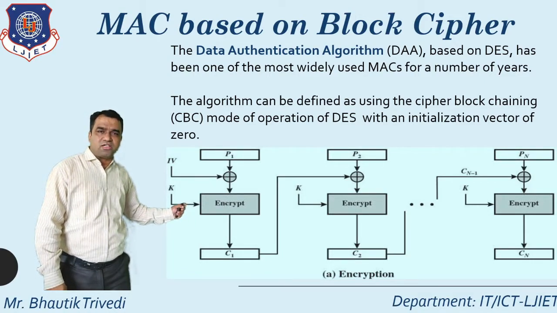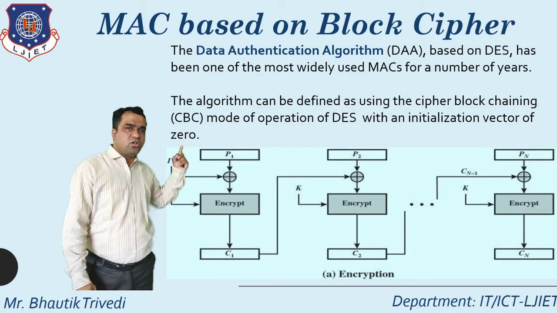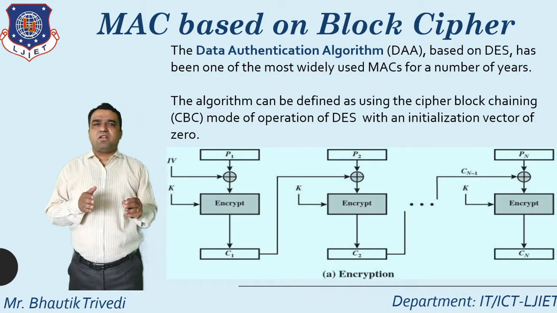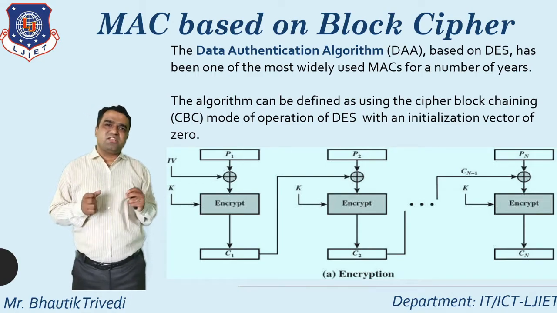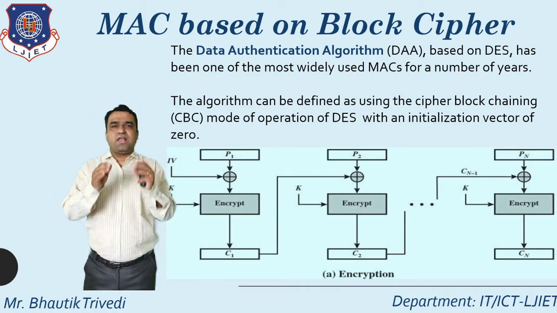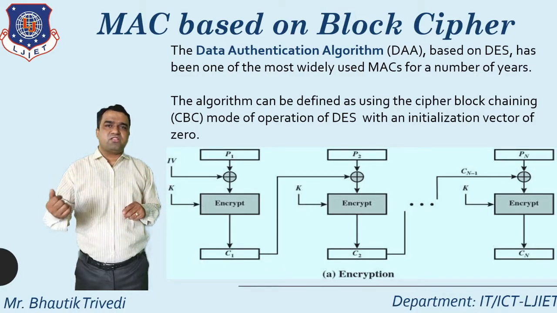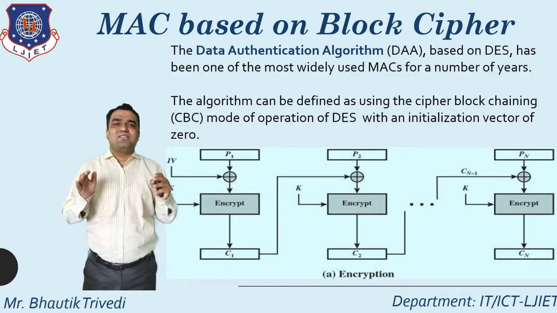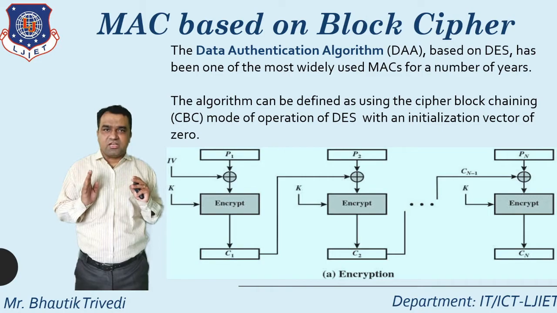This ciphertext block is directly passed to the input of the next block. So here you just see in the second diagram P1 XOR P2 XOR C1. What is the meaning of that? Plain text block 2 is XORed with the previous block ciphertext, the previous block output. That's why that is known as cipher block chaining.